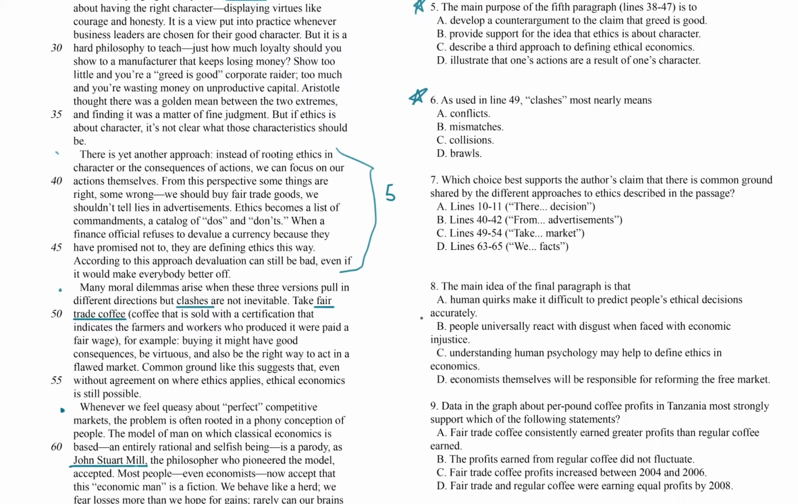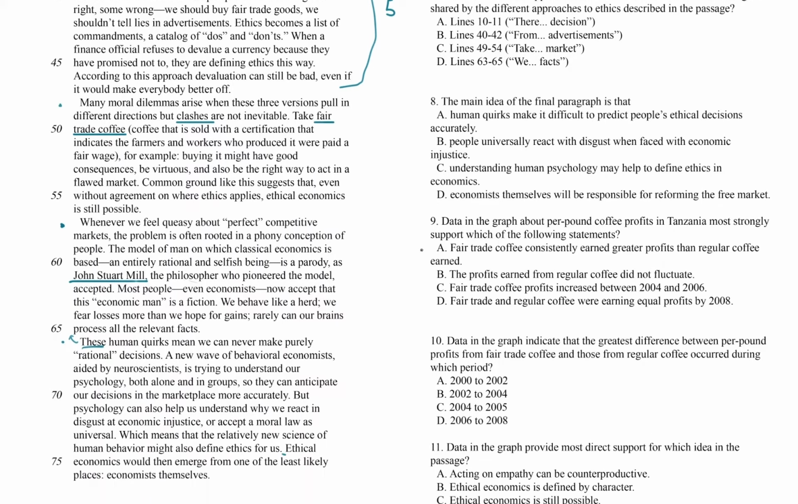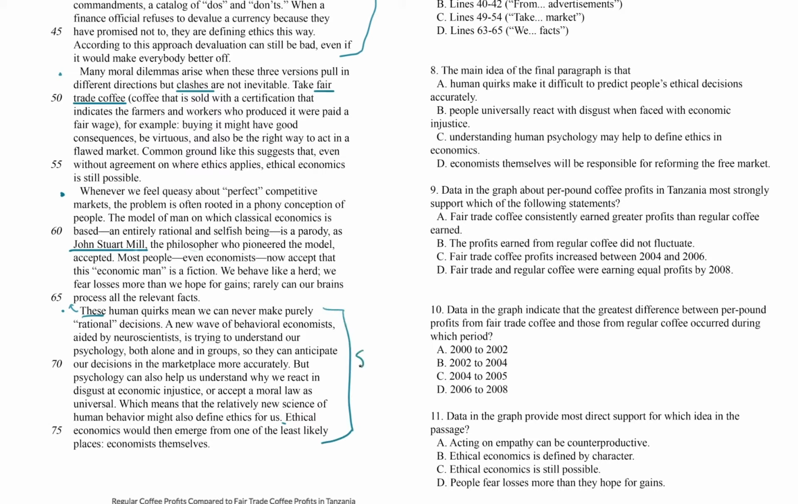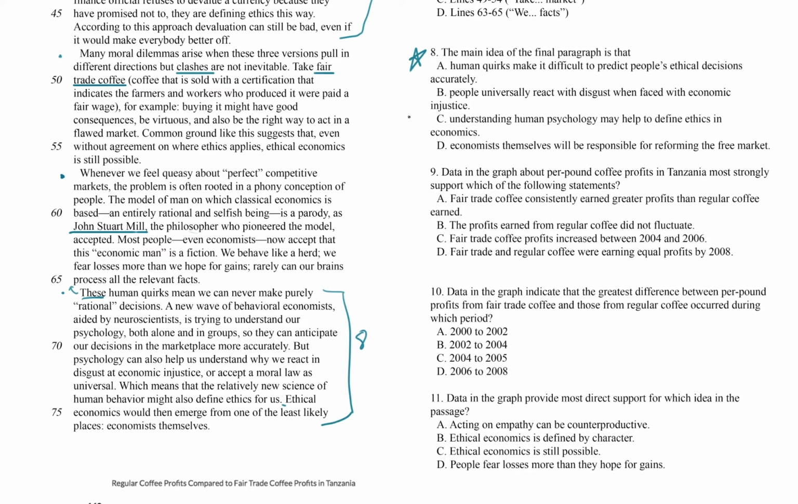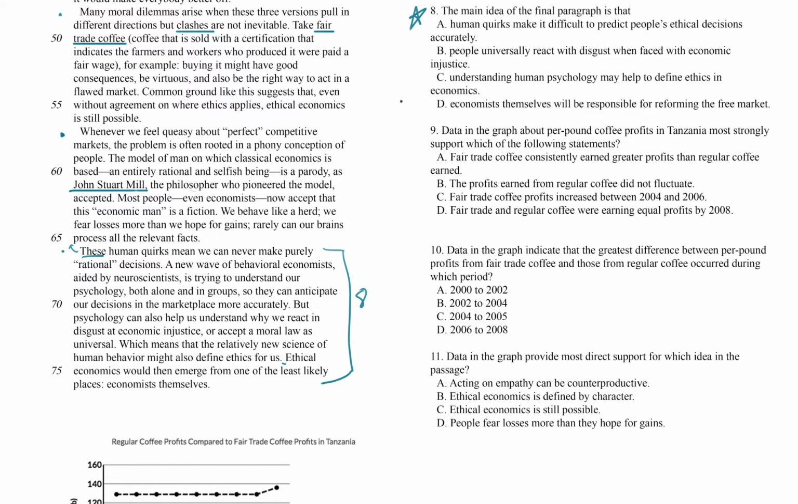Question 8, the main idea of the final paragraph, so let me mark that. Question 8. I think we could probably answer that one straight off as well, because it feels like there's a topic sentence right in that first sentence. These human quirks mean we can never make purely rational decisions. I think we could do that one without even diving into the rest of the passage.